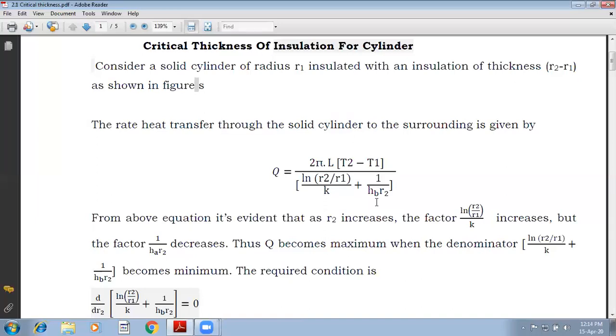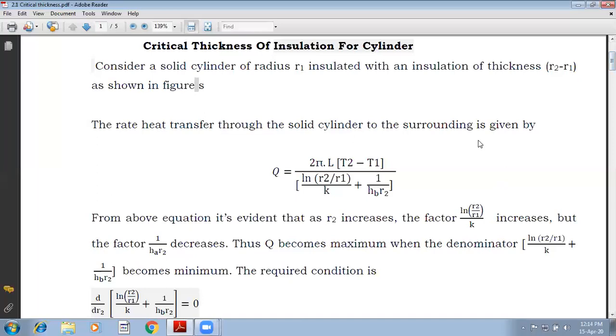Now one thing is clear, that this denominator should be minimum. Now out of the basics that we have studied in mathematics, we know that for maxima or minima, the necessary condition is the first derivative must be equated to 0. Now, with respect to what we need to differentiate, it is clear that we should always differentiate with respect to the independent variable.